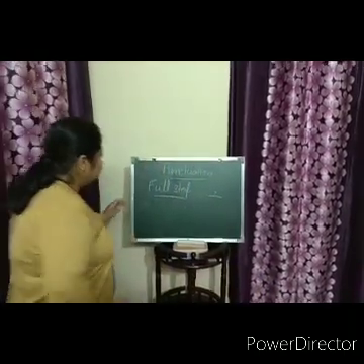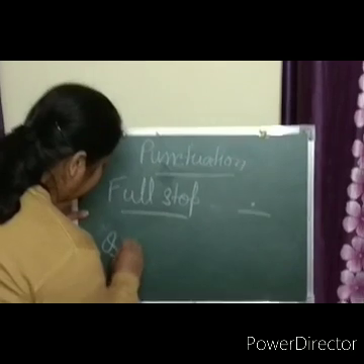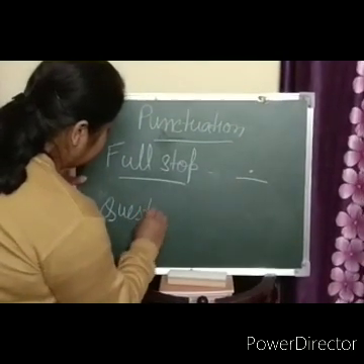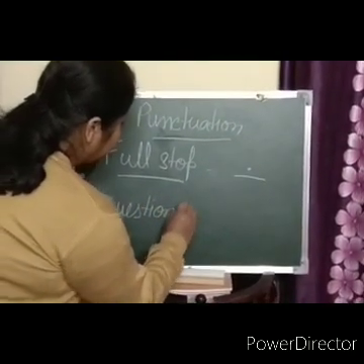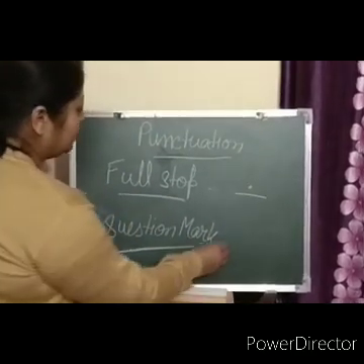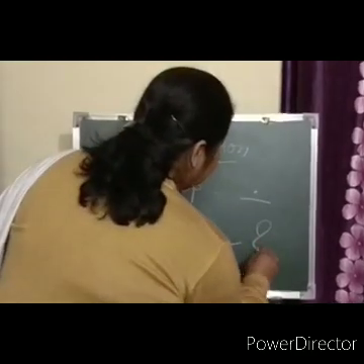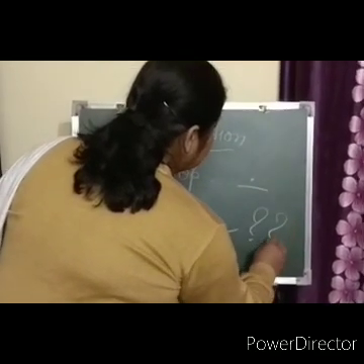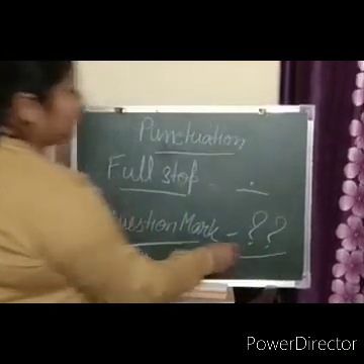Third one is question mark. The symbol is like this.